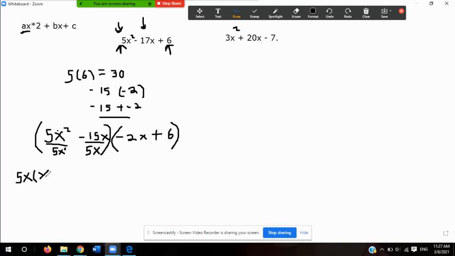And then I'm going to do the same thing here. Well, 15 divided by 5 is 3, so I bring down the minus sign and the 3. And in this case, because both x's have the same exponent, which is 1, that means that they cancel out.